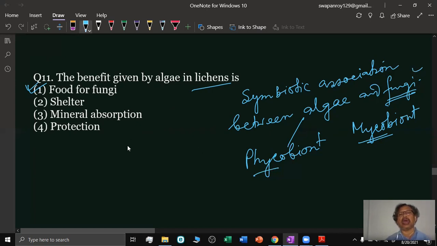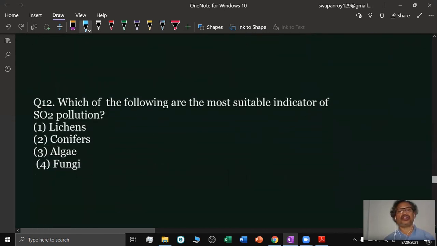Fungi also absorb water from the environment and supply it to the algae. So the algal partner contributes by food preparation; they prepare food by photosynthesis.